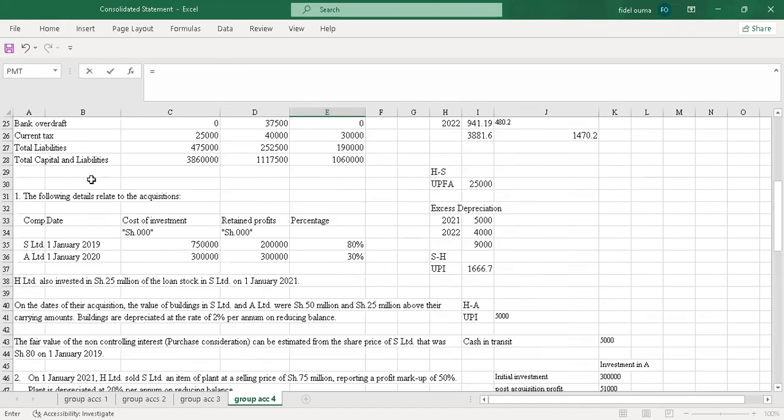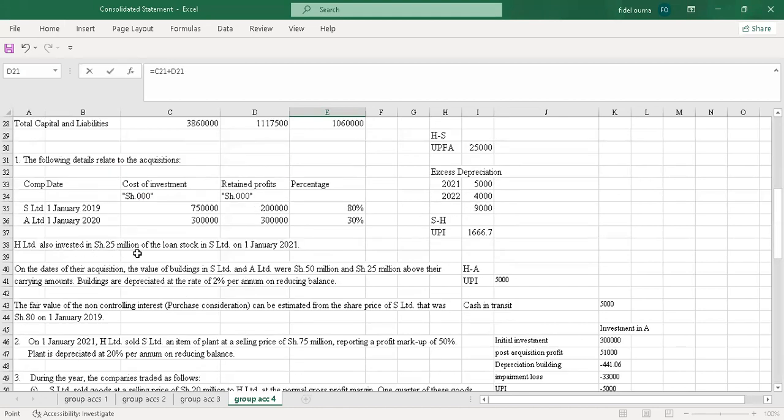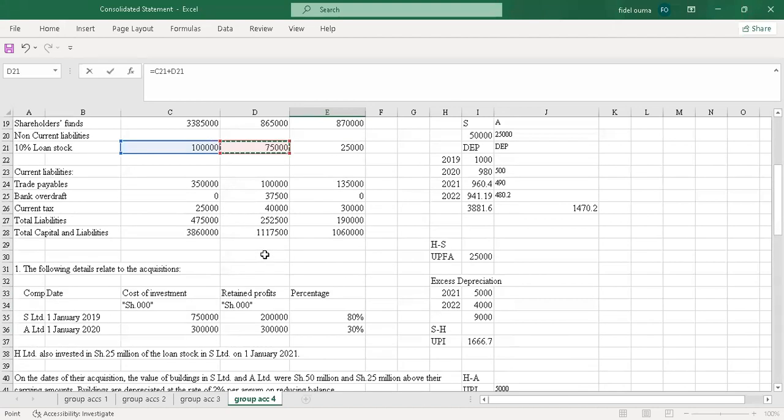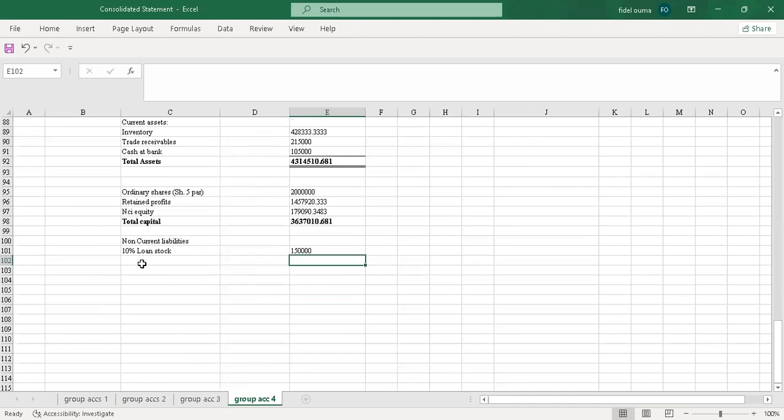I'll pick this plus this. But you recall that the 25 million was a loan stock from S Limited, so we'll have to subtract it. I'll subtract the 25 million because those are intergroup balances and debts. Then I enter.